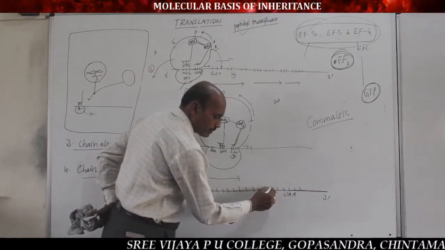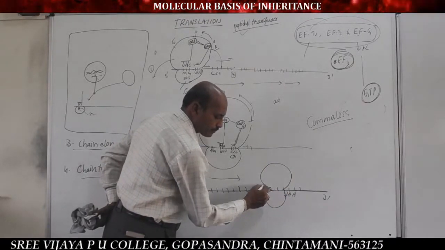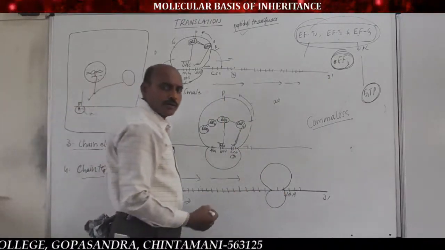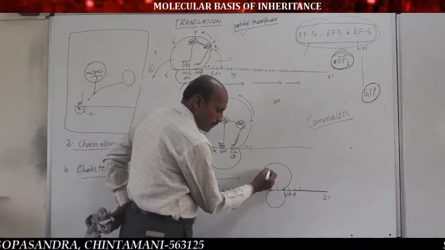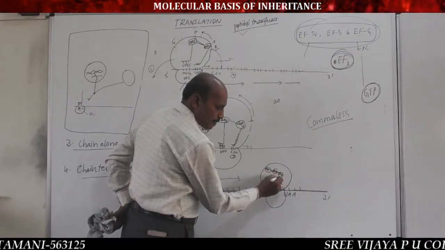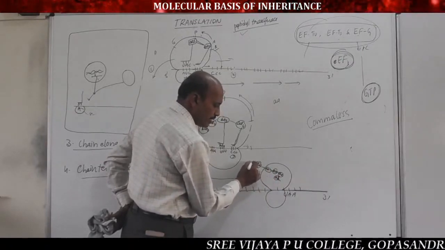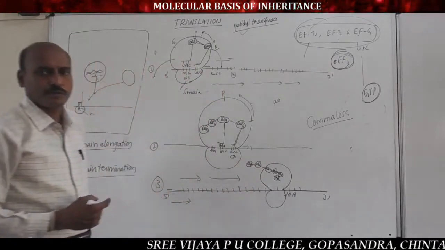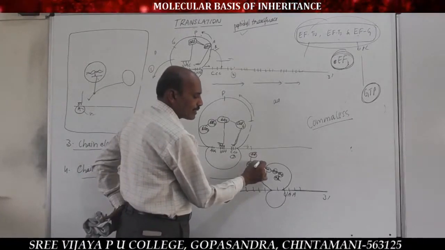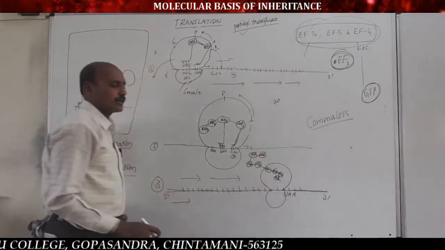Finally, listen here, it will arrive at the terminator codon. So this is the polypeptide chain. The polypeptide chain is present inside the ribosome like this, and the length of the polypeptide chain increases in the third step of chain elongation, in the presence of the peptide transferase enzyme.